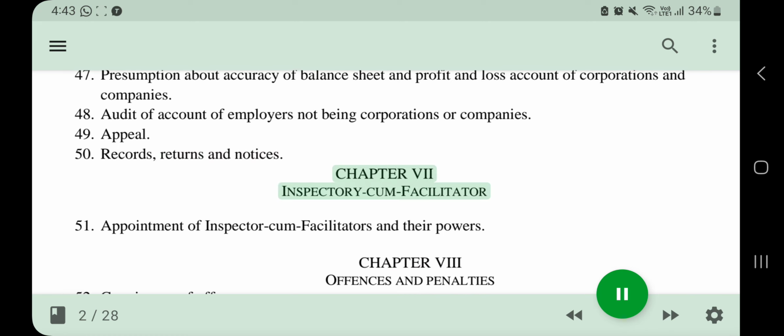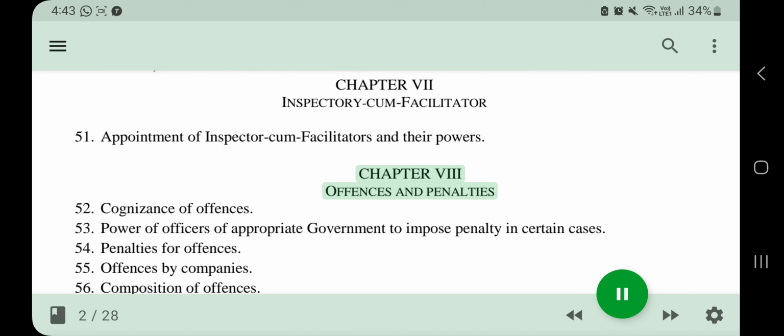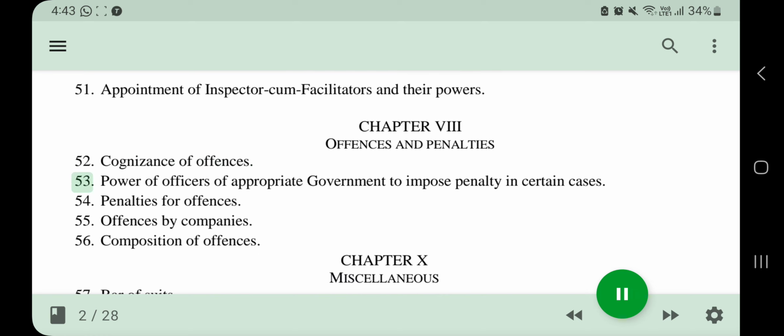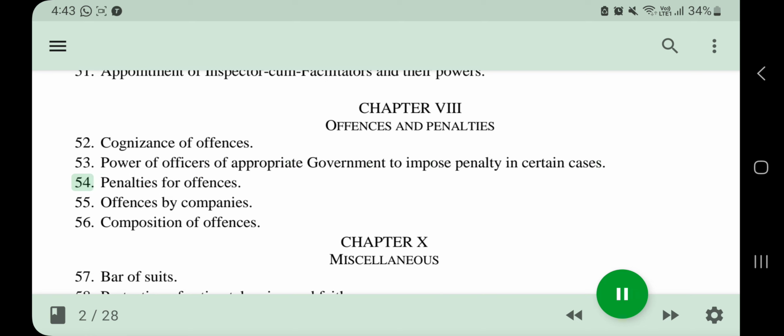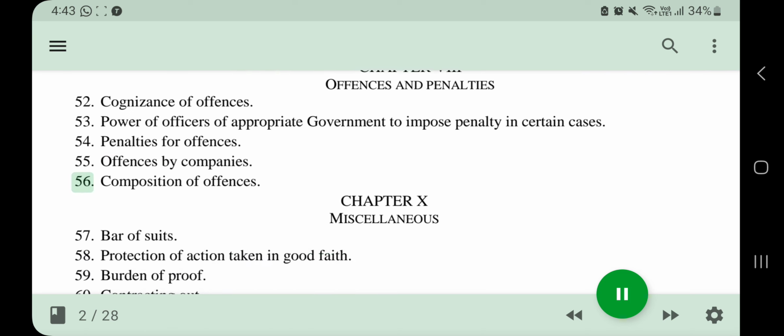Chapter VII. Inspector-cum-Facilitator. 51. Appointment of inspector-cum-facilitators and their powers. Chapter VIII. Offenses and penalties. 52. Cognizance of offenses. 53. Power of officers of appropriate government to impose penalty in certain cases. 54. Penalties for offenses. 55. Offenses by companies. 56. Composition of offenses.